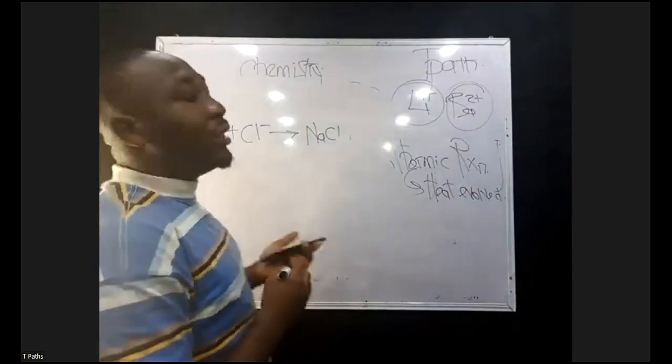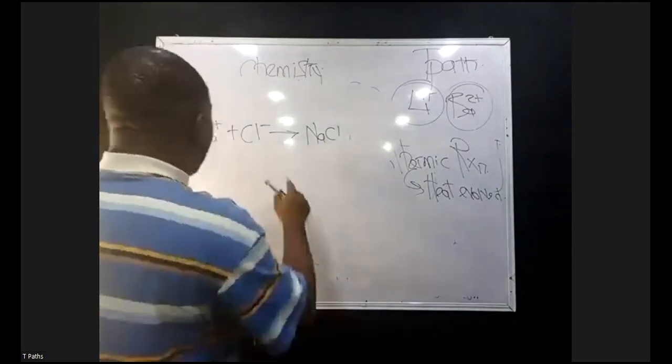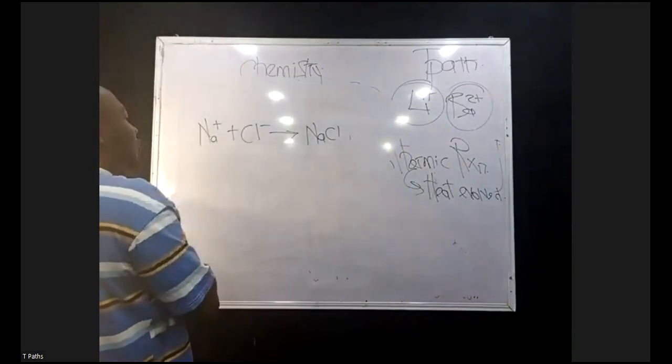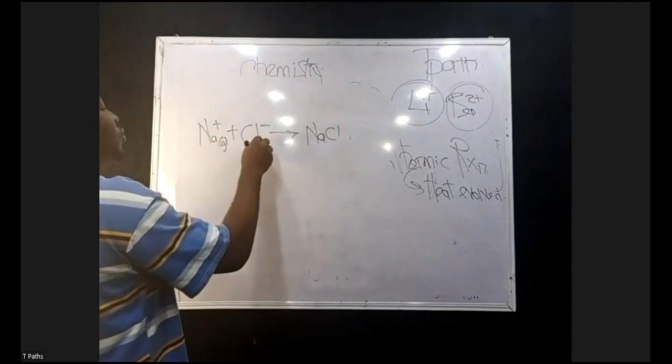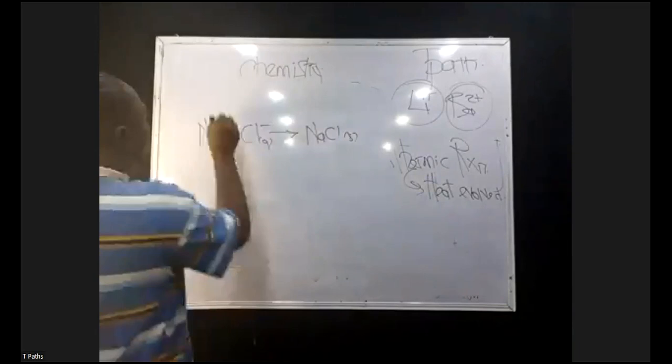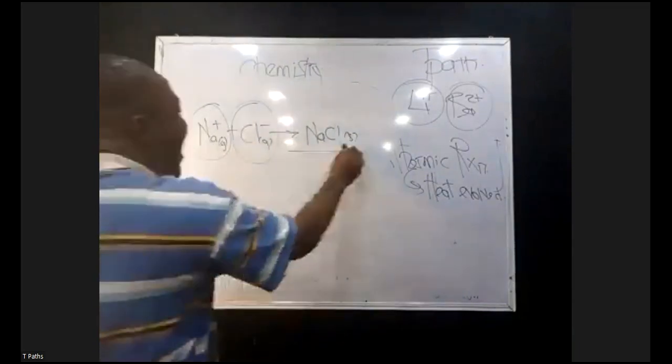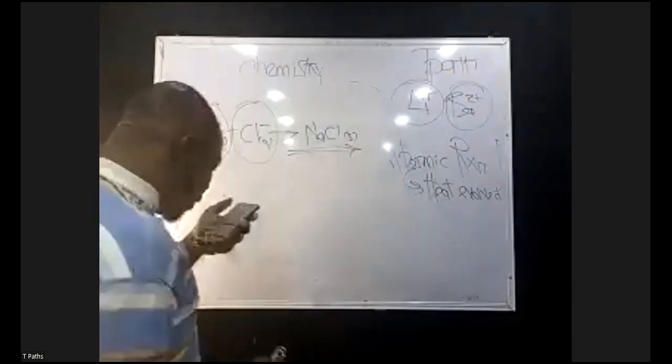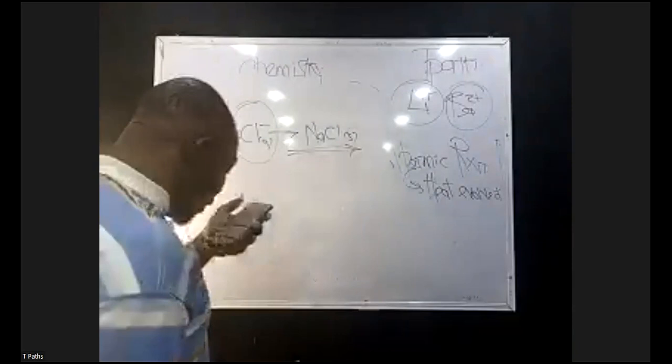So in that case, this is called what? Lattice energy. So Na plus in its gaseous state, don't forget, gaseous, before NaCl, what? Solid. So from its constituent atoms to form NaCl, this is called lattice energy. And doing that, you need to go to what they call Hess's law.